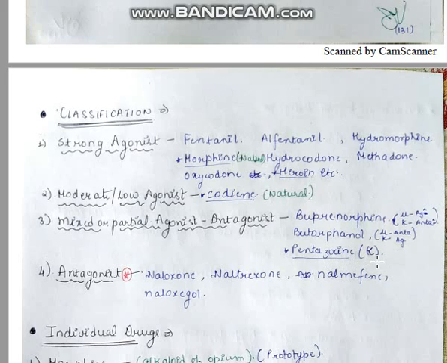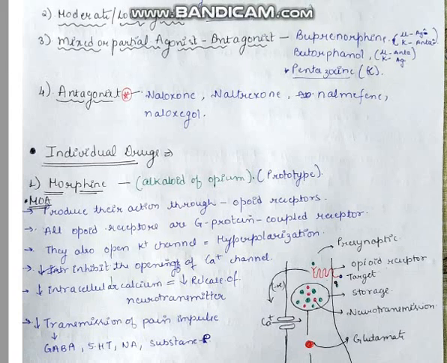Pentazocine acts on the kappa receptor. Antagonist examples are naloxone, naltrexone, nalmefene, and naloxegol.